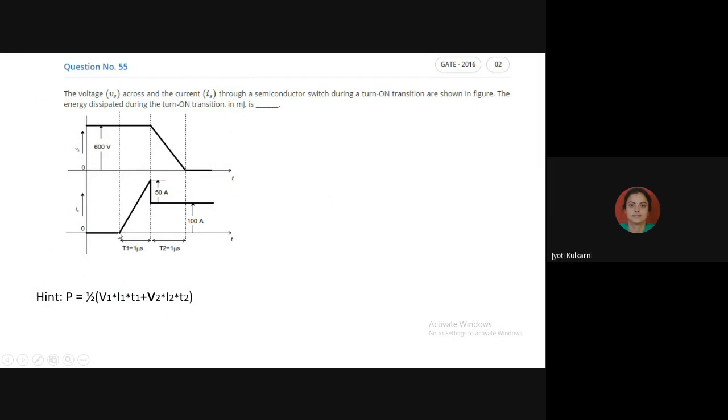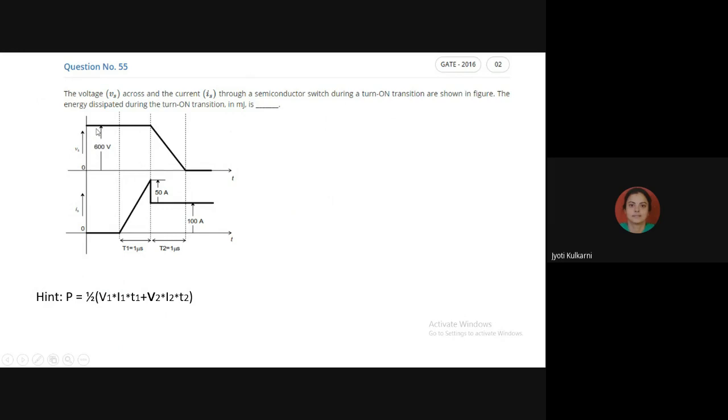Suppose I am taking a diode, no, not a diode, I'll take an SCR as the example. I have three terminals: anode, cathode and gate. I connected 600 volt between its anode and cathode in such a way that it is forward biased. Forward bias means the positive terminal of the 600 volt I'll connect to the anode terminal, and the negative terminal I'll connect to the cathode terminal of the SCR. So positive is going to anode, negative is going to cathode.